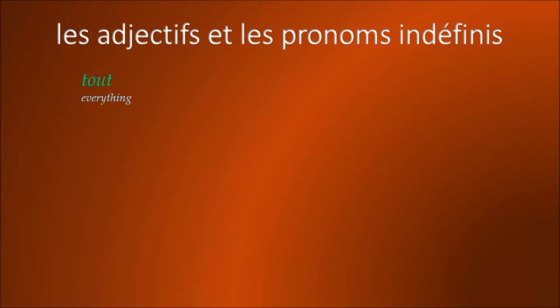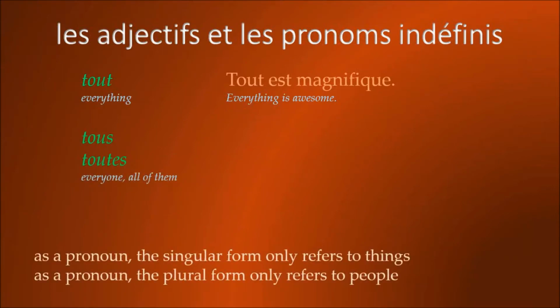Tout as a pronoun means everything, and in this case it is always in the masculine singular. There is no feminine singular indefinite pronoun tout. So for example, tout est magnifique. Everything is awesome. In the plural we have tous and toutes, which means everyone and all of them.